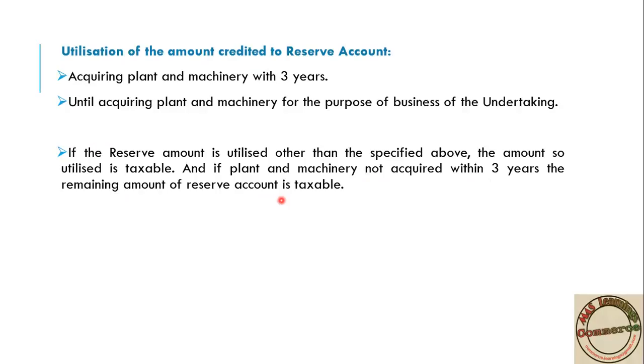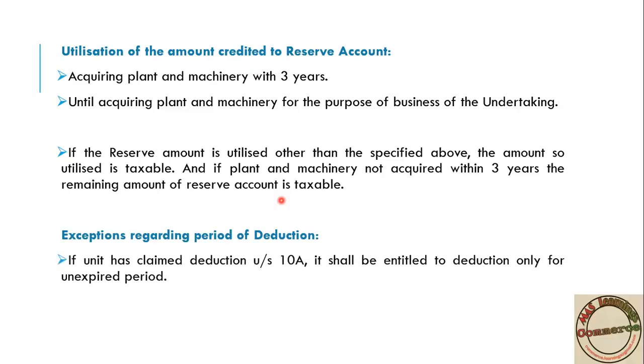Then moving forward to the next, that is exception regarding period of deduction. That is 15 years they are providing, but on a few occasions you won't get 15 years. Let's see which one. If a unit has claimed deduction under 10A, it should be entitled to deduction only for the unexpired period. Maybe you can ask me, what is this section 10A? Section 10A of the Income Tax Act 1961 specifies that it relates to free trade zones.